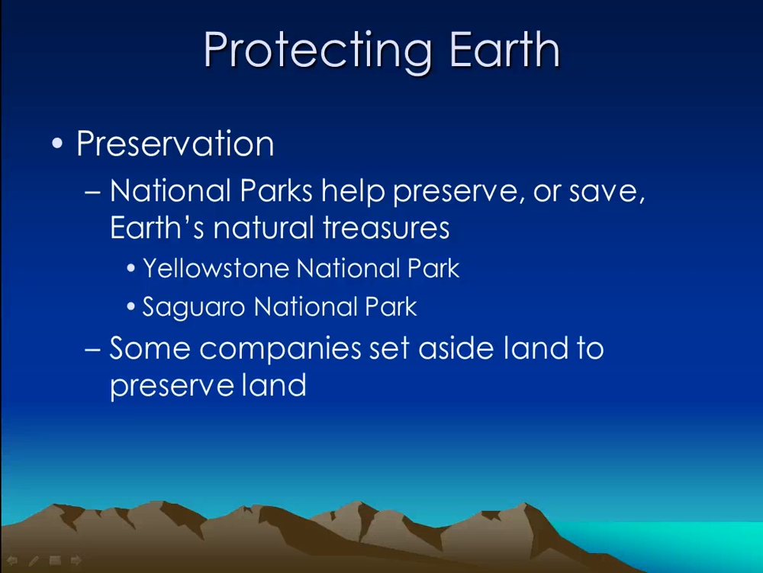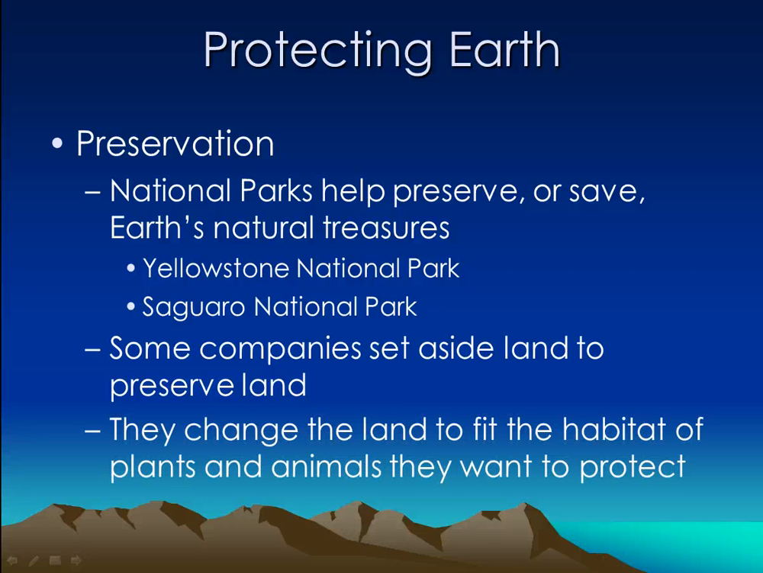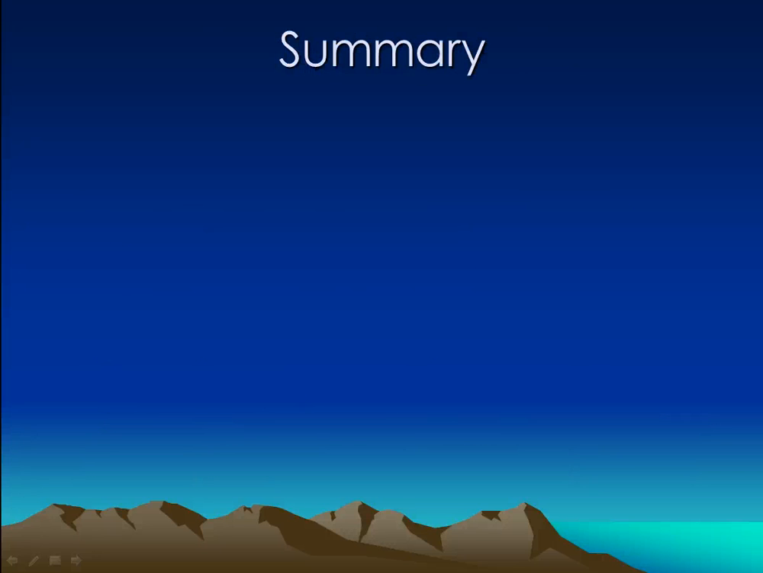Some companies set aside land to preserve land, meaning that some companies have said, okay, we're going to invest in this land and we don't want it to be used for any other reason than for just it to be used for natural purposes and to preserve it. Then they change the land to fit the habitat of the plants and animals that they want to protect. So like when we talked about Turkey Run State Park, they wanted to protect the bats, so they changed that environment, that habitat, to benefit the bat, to save it and preserve it.